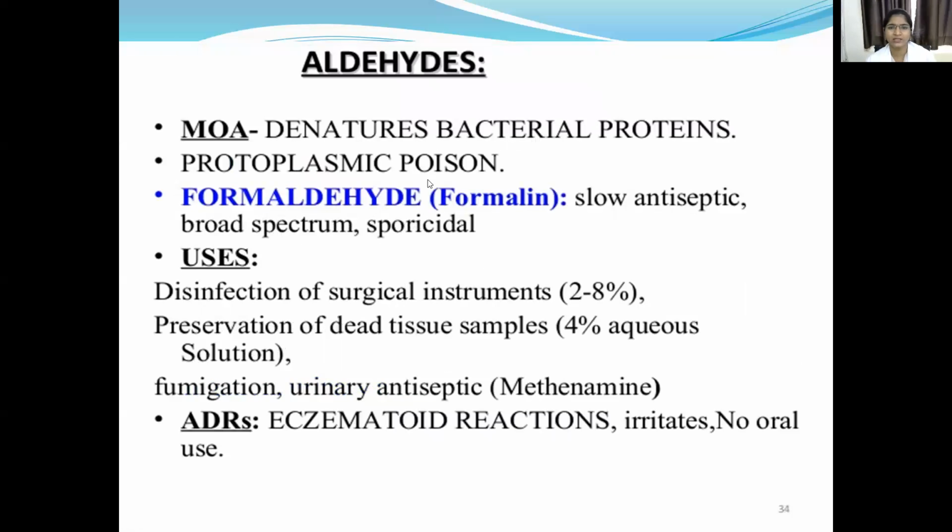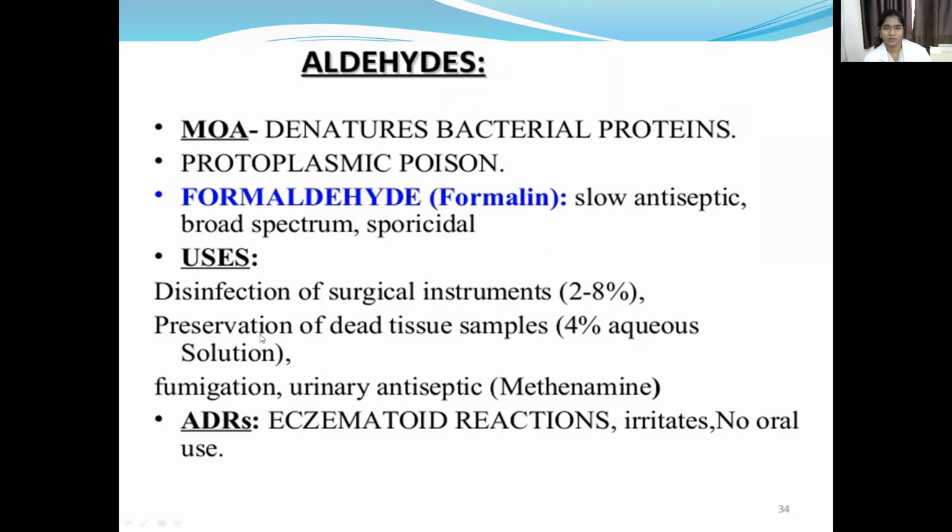Aldehydes denature the bacterial proteins, and they are also protoplasmic poisons. Formaldehyde is used as a broad spectrum germicide and sporocidal, but it has a slow antiseptic action. It is used for disinfection of surgical instruments and preservation of dead tissue samples.